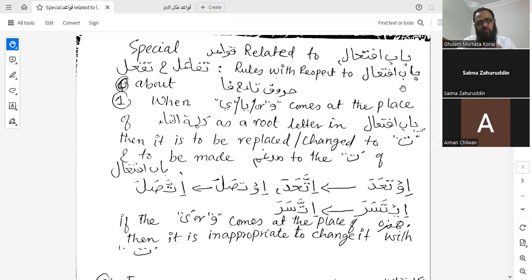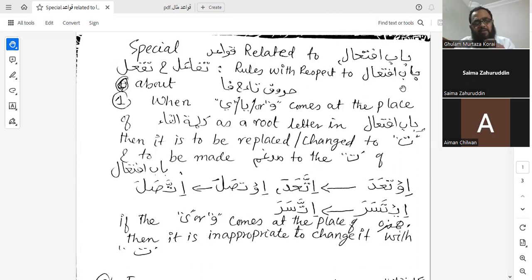I repeat it and then I'll go to the examples. You have to remember that the first condition is that the waw or ya comes in babu ifti'al at the place of kalimatul fa. Number two, that waw or ya is from the root letters of bab ifti'al.